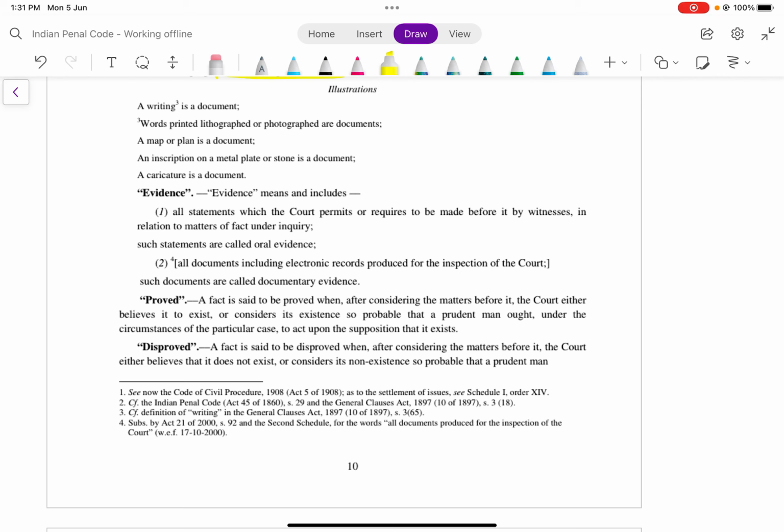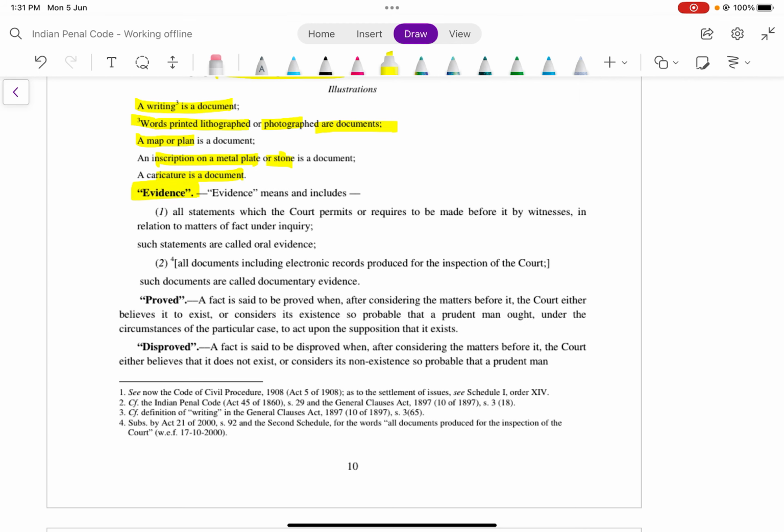These are very silly questions that are being asked in the exams straight away from the bare act. Is writing a document? Words printed, lithographed, photographed are documents. A map or a plan is also a document. An inscription on a metal plate is a document. A caricature is also a document, or a stone inscription is also a document.